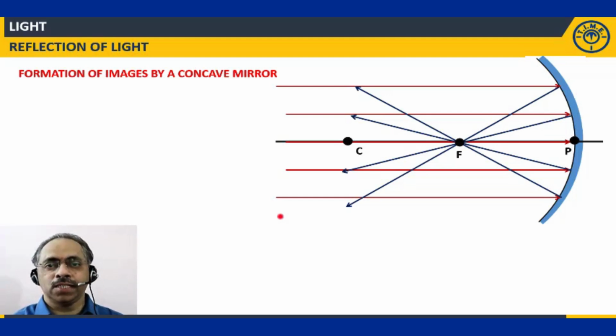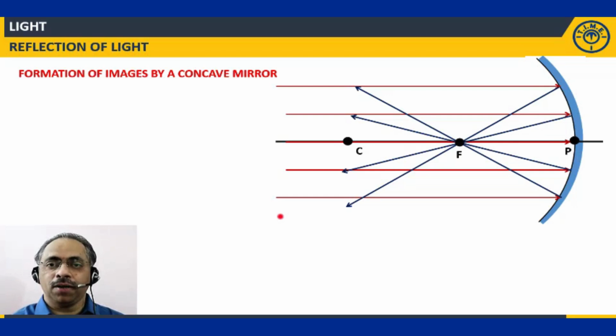What do you mean by real image? A real image is the one which can be caught on a screen. So now the light rays after reflection are converging at the focus. So if you place a screen at the point F, then we'll be able to see the image of the object placed at infinite distance from the concave mirror, at the focus.